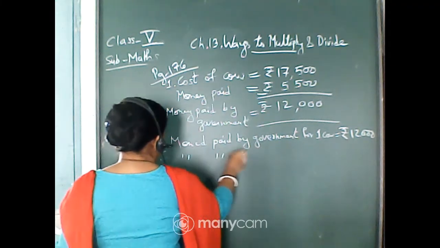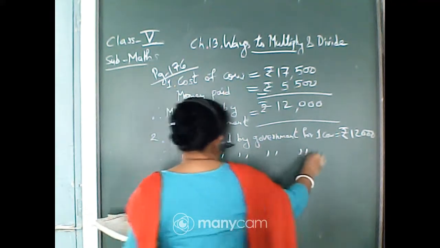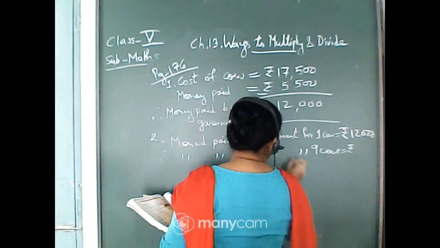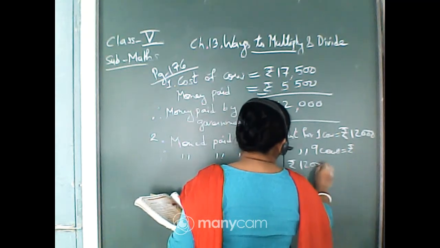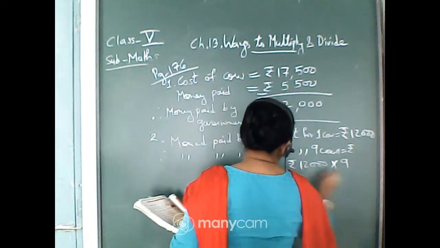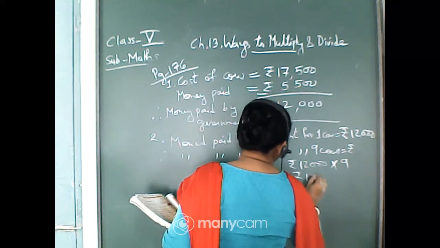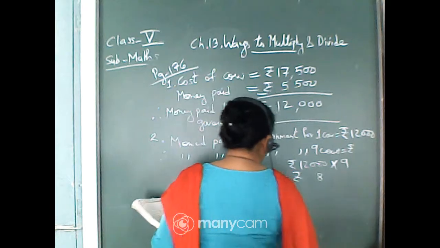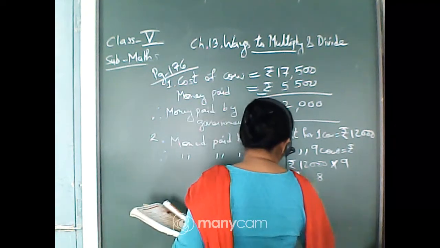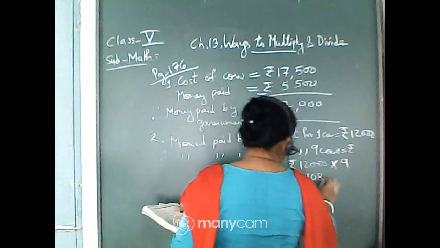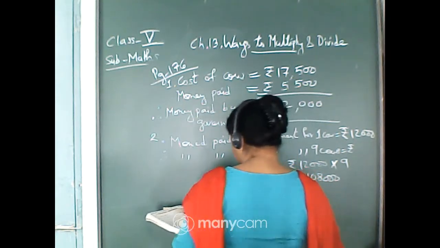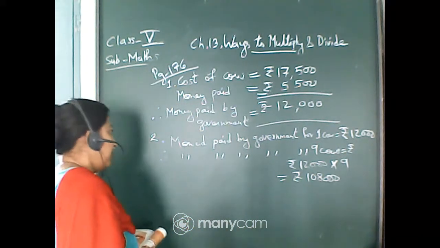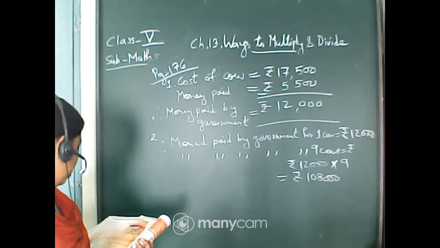Therefore, money paid by government for 9 cows is equal to rupees 12,000 multiplied by 9. So 9 2s are 18, carry 1, 9 2s are 18, carry 1, and 9 1s are 9 plus 1, 10, and 3 zeros, isn't it? That means this amount is being paid by the government for 9 cows.